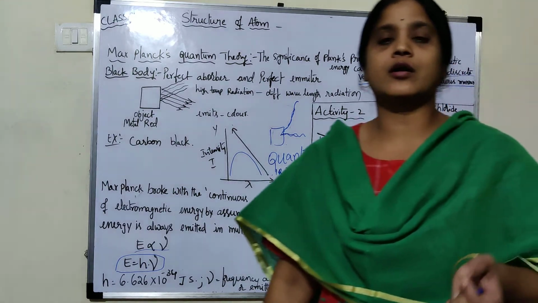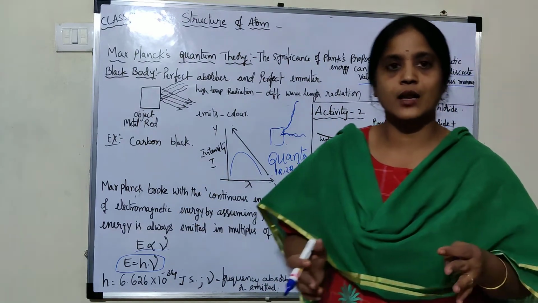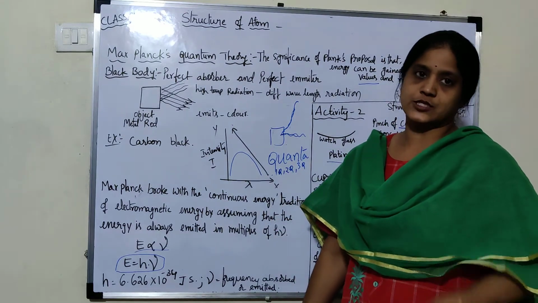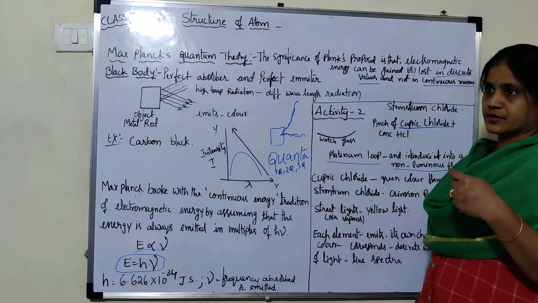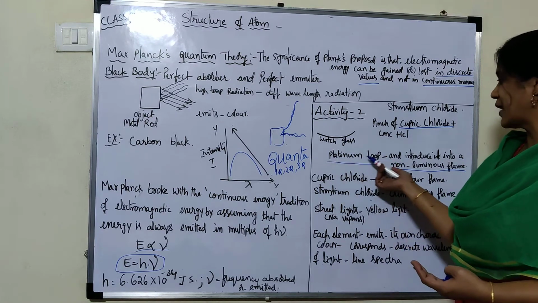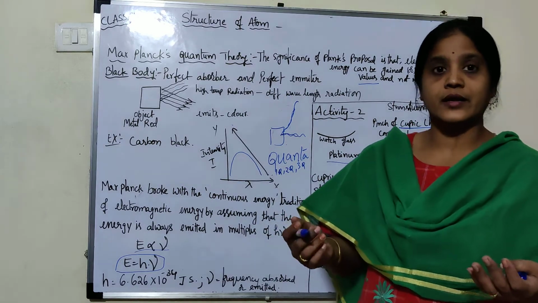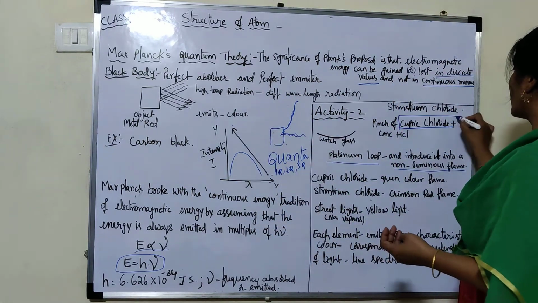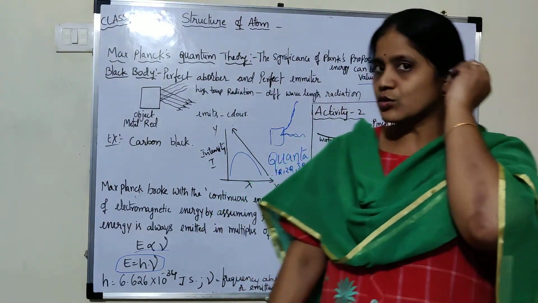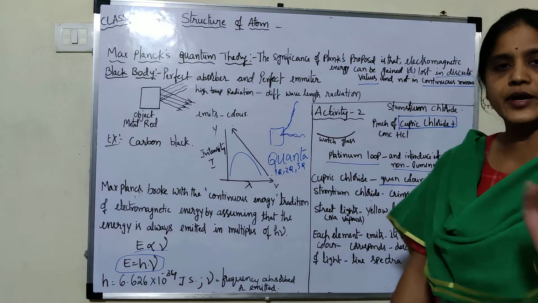What is the meaning of non-luminous flame? It means complete combustion takes place with the help of a large amount of oxygen. So you take that paste on the platinum loop and introduce it into the non-luminous flame. Then after burning, this cupric chloride emits one kind of light. What kind of light does it emit? It emits green color.